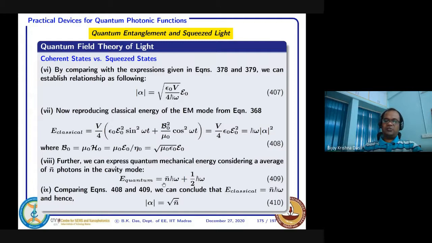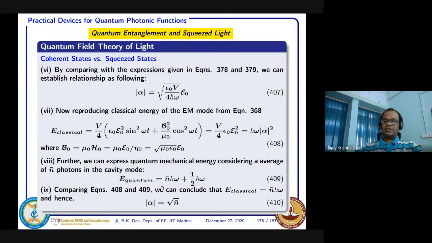Since we are directly making an analogy with the quantum harmonic oscillator, the half h cut omega is also included. Now this part is the classical equivalent, and it should match classically. This half h cut omega we normally cannot explain classically. That is actually quantum, because of the quantum treatment this zero point energy comes, which cannot be explained classically.